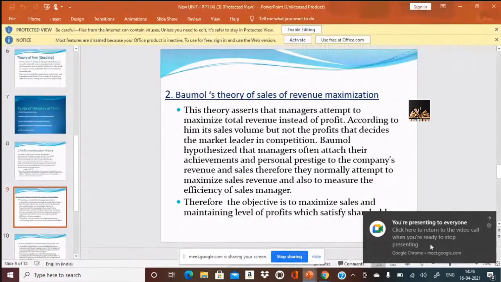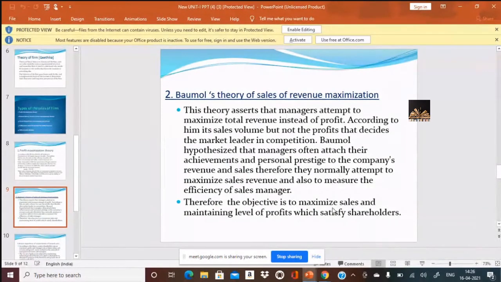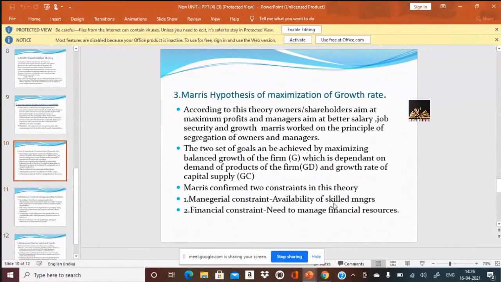So this is the sales maximization theory. The second theory, here the objective is not to maximize the profits, but to maximize the sales. This is the second thing given by Baumol. Now coming to the third one, Marris hypothesis of maximizing growth rate. This theory says it's not the profits or the sales, but the growth rate that would be the main important objective of the firm.